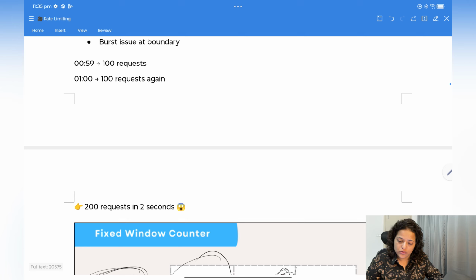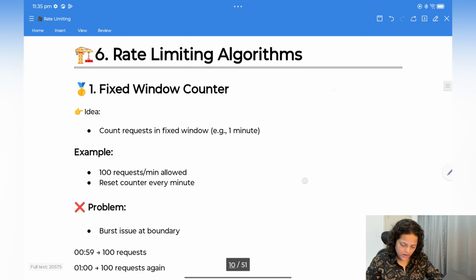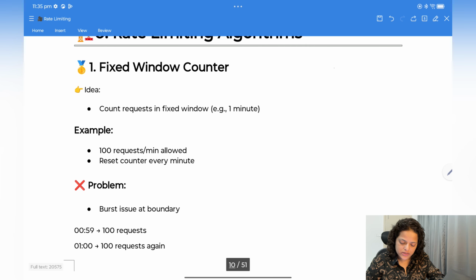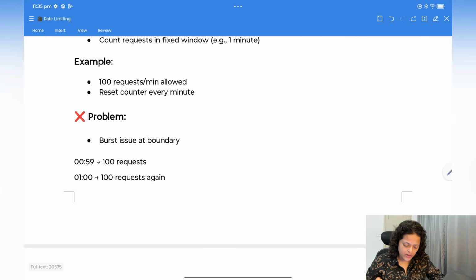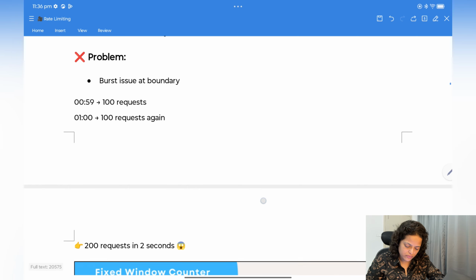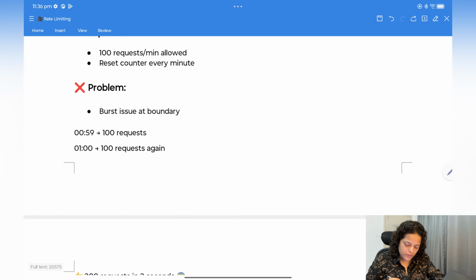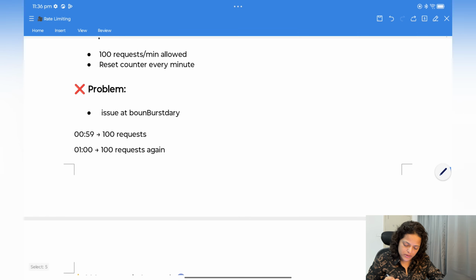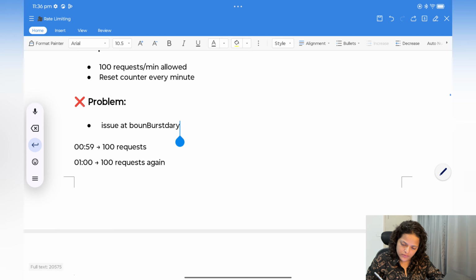Now let's check the theory part. Fixed window counter counts requests in a fixed window, for example 1 minute or 1 second. For example, 100 requests per minute is allowed; for us it was 3 per second. Reset the counter every minute, then your capacity will get reset for the next minute or next second. So what is the problem? Burst issue at the boundary. We have seen that issue, right?